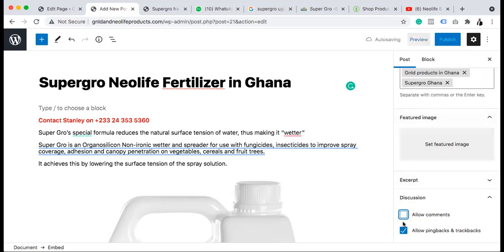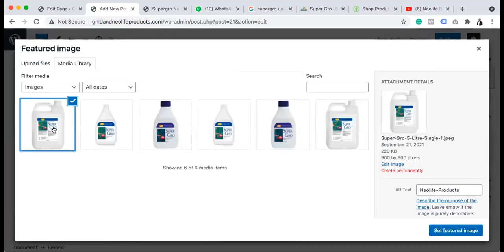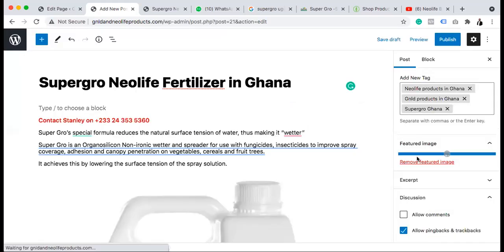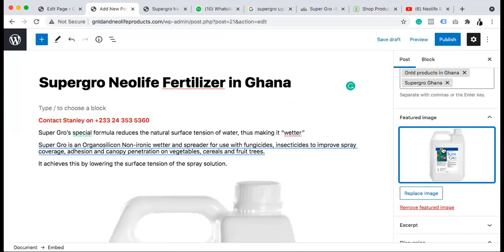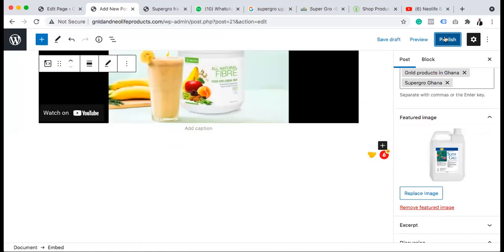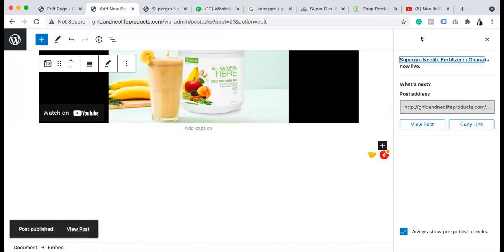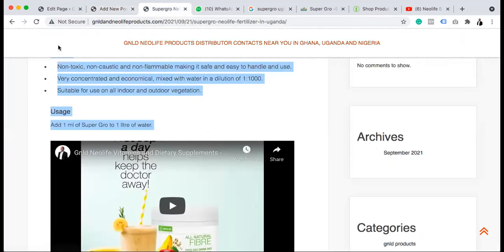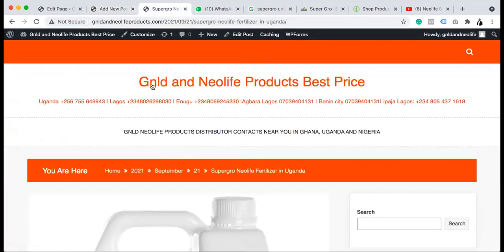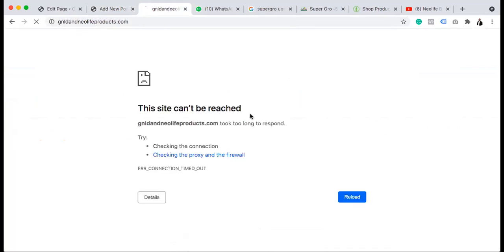Then here, we don't want the comments. Anybody should not comment on that for now. And you can choose super grow. Right? We have super grow here now. And we publish. So once you publish, our publish is now 2. So if we refresh our blog now, we should be having 2 posts, one for Ghana and one for Nigeria.